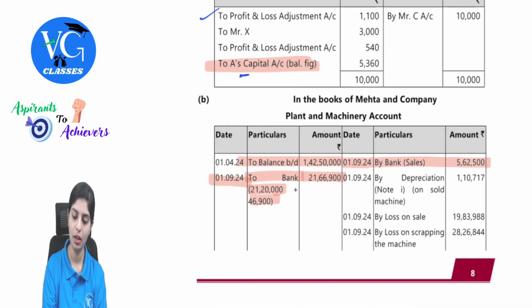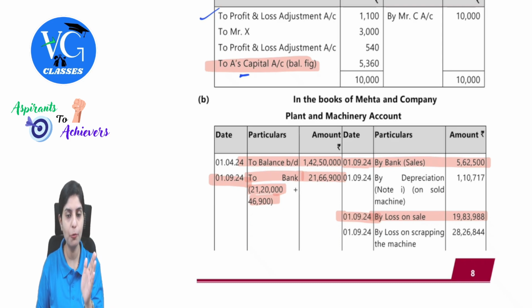By loss on sale. Remember, we are doing this from 1st April 24 to 31st March 25. So we have to also record the depreciation which happened from 1st April 24 until 30th August 2024. Clear with this? So that was for 5 months. We have already calculated this. That is